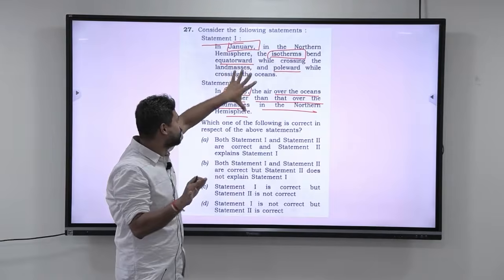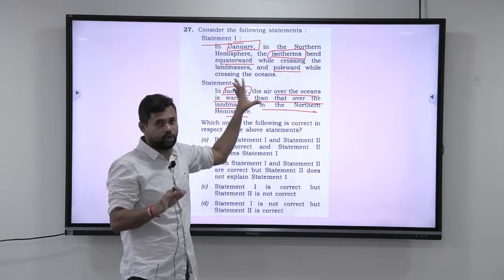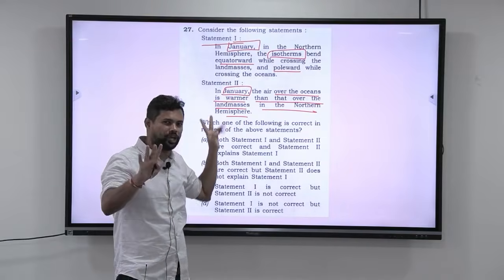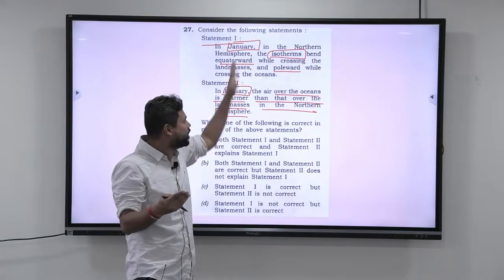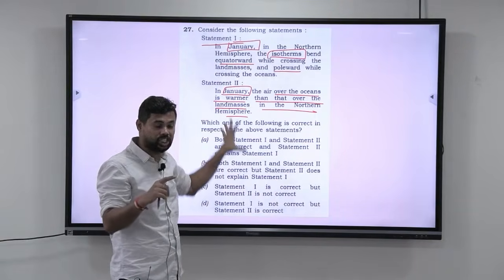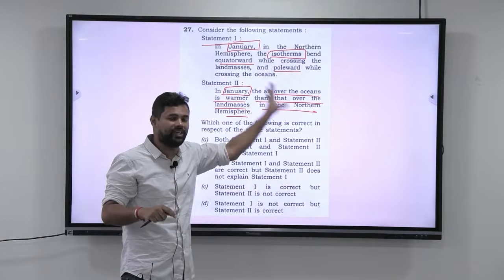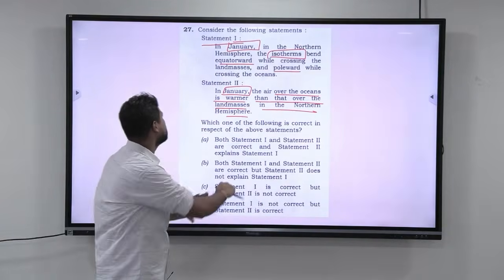But overall, you should make sure that you understand the correlation between these two. Before you go to the options, try to understand the correlation here itself. In two statements, it is okay. Usually, we go from here to here, or you can go from here to there. But whenever there are three statements, that is where you should not come this side. You should always make sure that the correlation is done between them and then go to the options. Okay. Anyways, let us look at this.